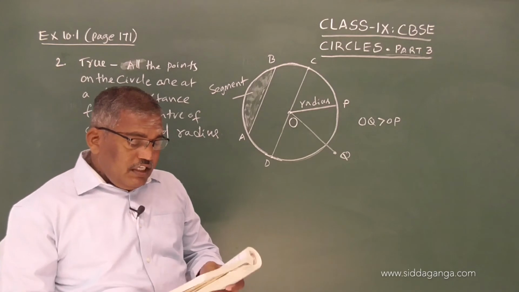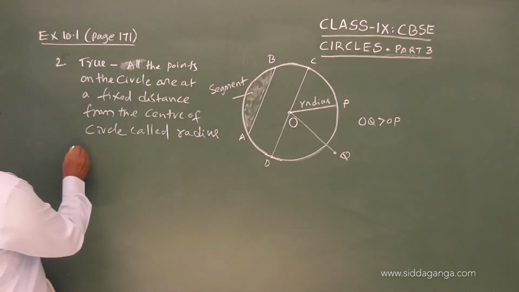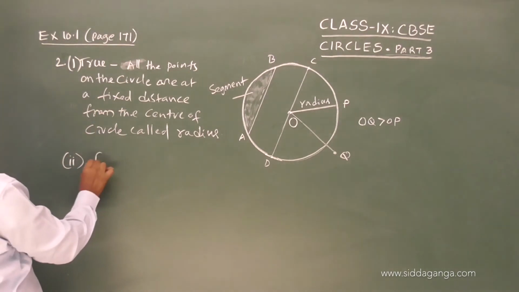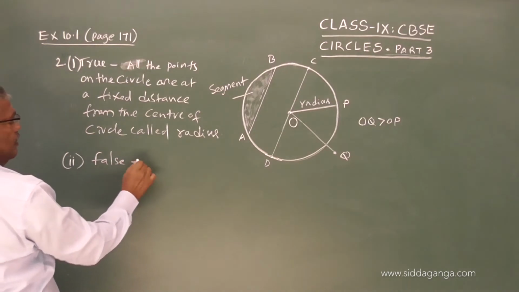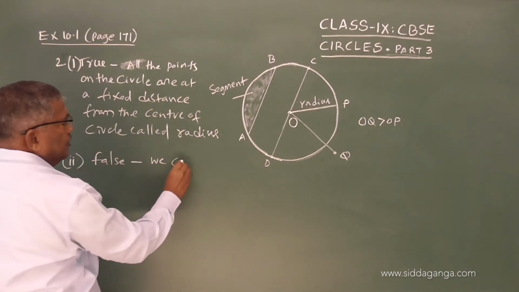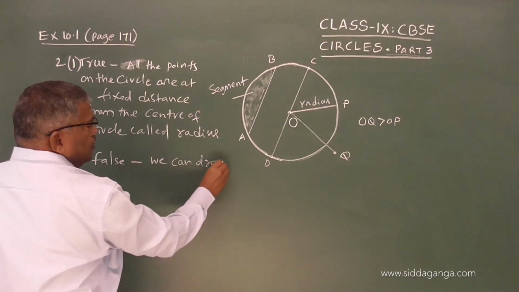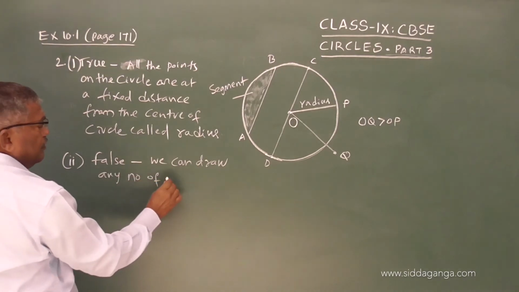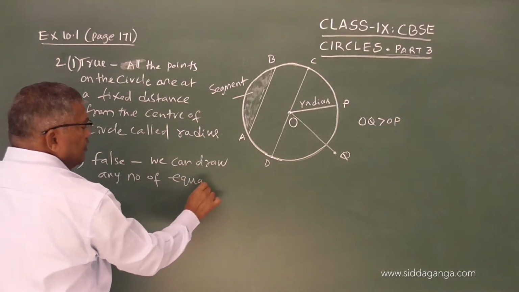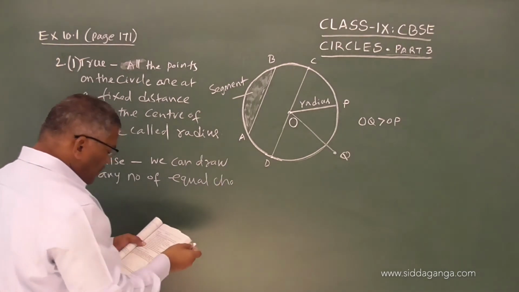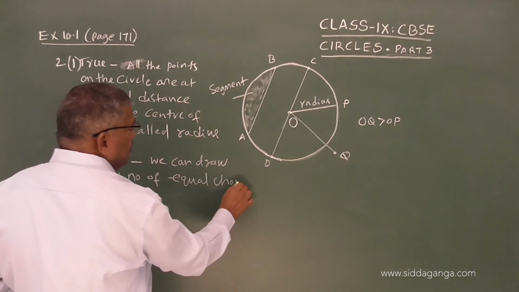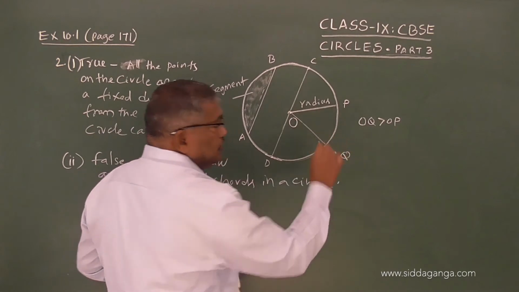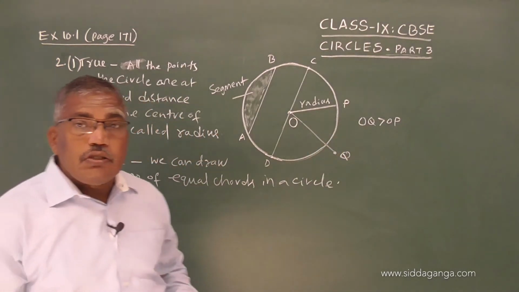So this statement is false. We can draw any number of equal chords in a circle, so the statement is wrong.